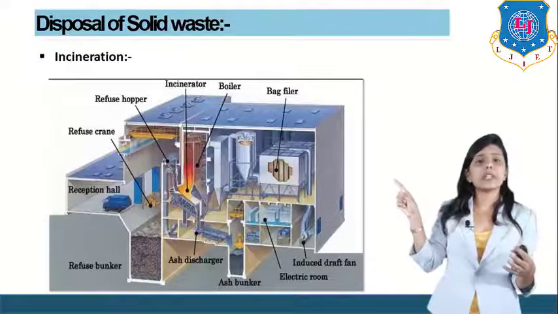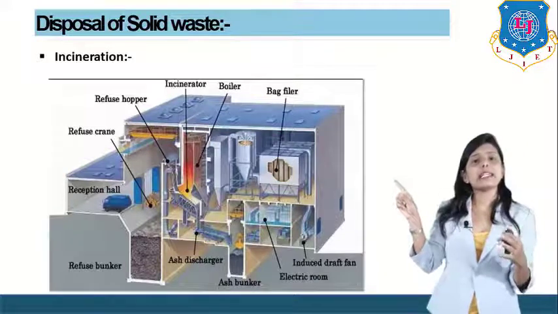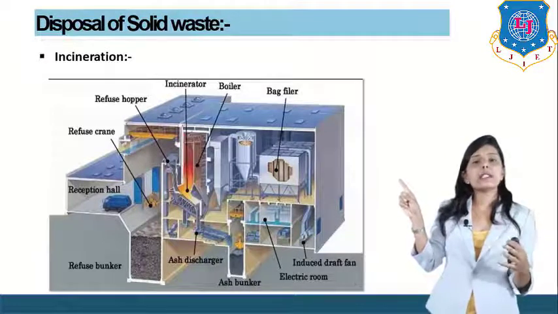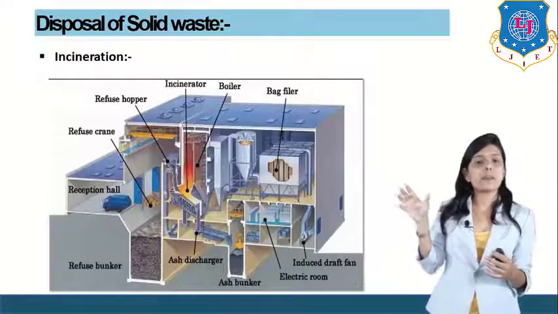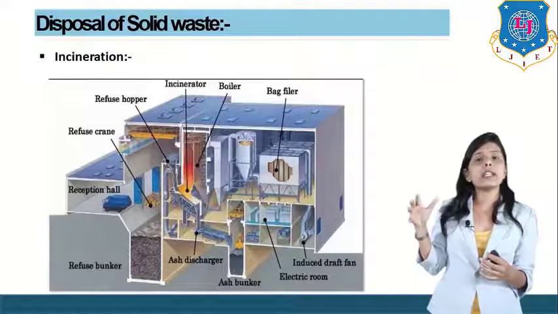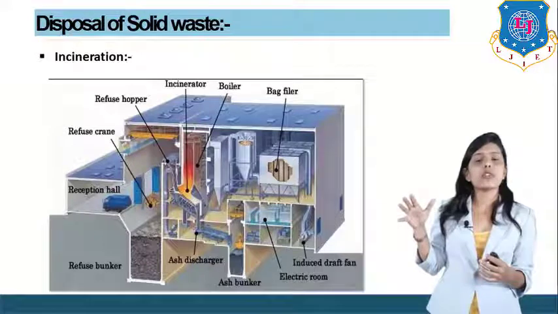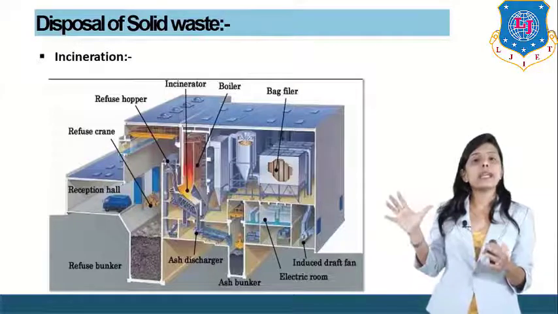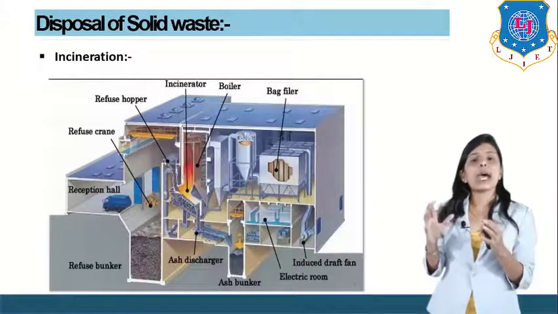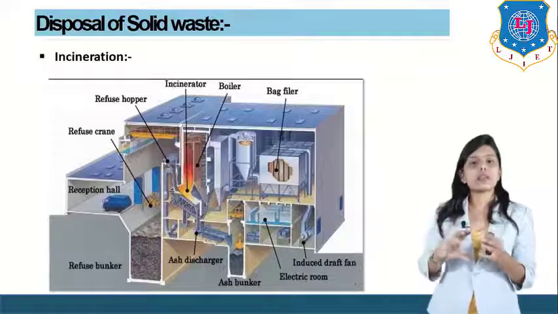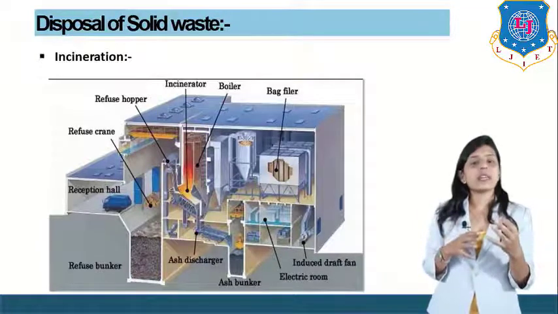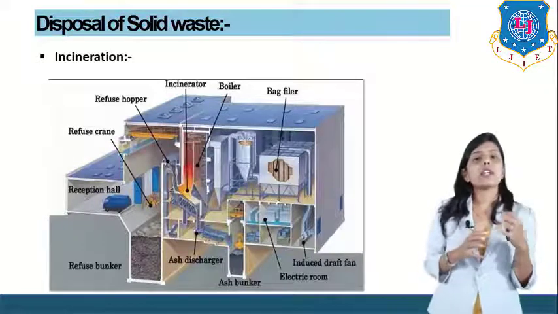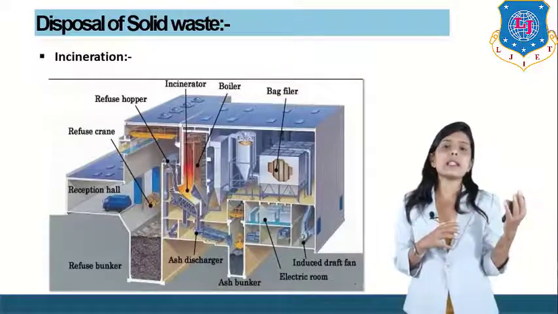After that, whenever you burn the waste, a lot of air pollution is created, and a lot of poisonous gases are present in that gas. To filter that, there is a bag filter through which this gas is passed. All the gases which are very toxic to the environment, to the atmosphere, which can create major air pollution, are filtered in that bag filter, and only then the gas is released. So first the waste is collected in the refuse bunker, then it is charged electronically, then it is burned. After that the gases released by burning of waste are filtered and then released in the atmosphere.